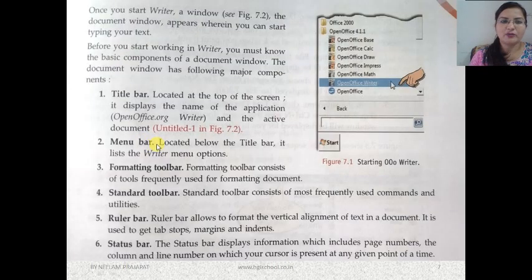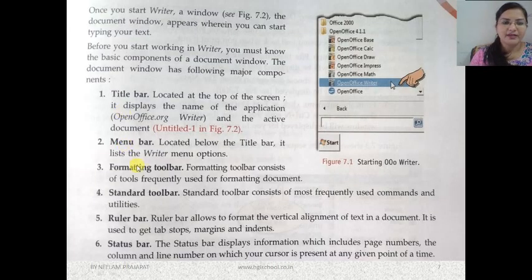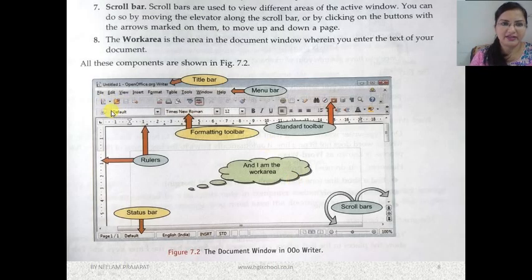Now next is menu bar. Located below the title bar, there is menu, writer menu options. Here you can see file, edit, view, insert, format, table, etc. These are menu options. Then formatting toolbar. Here we will use the tools frequently used for formatting. Okay, so here it is. You can see Times New Roman. Size you can increase from here, bold, italic, underline, then left alignment, right alignment. All these are buttons actually that we use to format the text.